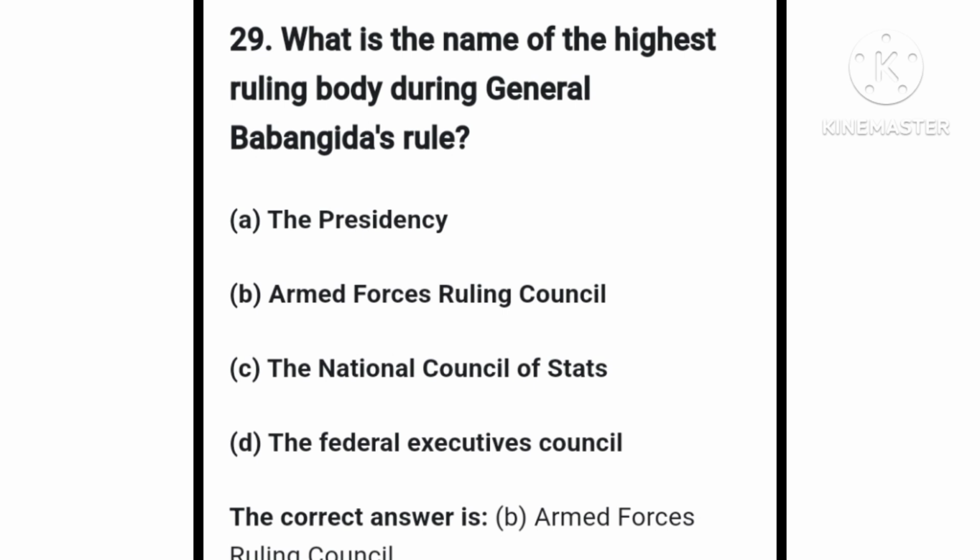Though currently we have a body called National Council of States. Those that make up the National Council of States are all the past presidents of Nigeria, the current president of Nigeria, the Speaker of the House of Representatives, the Senate President, and the Chief Judge of the country. The Federal Executive Council are all the ministers and the President, the Vice President as well. They belong to the body called the Federal Executive Council. The current ministers, the current President, and the current Vice President.